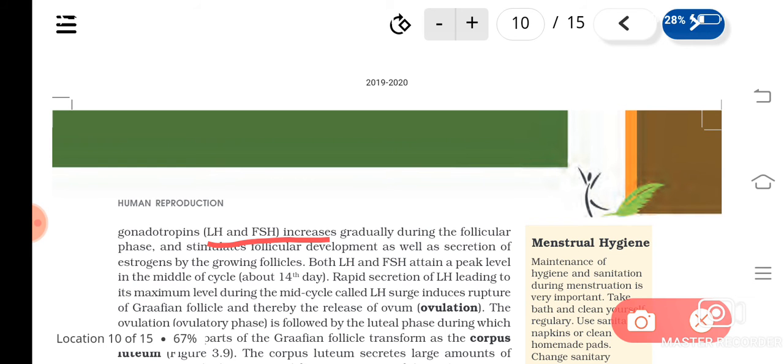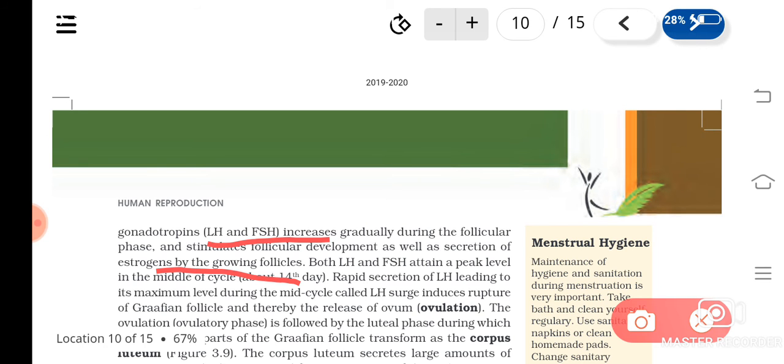I told you, during the follicular phase the primary follicle is getting changed into the Graafian follicle. Understood? So for this, what is needed? These hormones are needed. And once the follicles develop, the estrogens are also secreted by the growing follicles, actually by the follicular cells. Understood? So this is happening during which phase? The follicular phase.